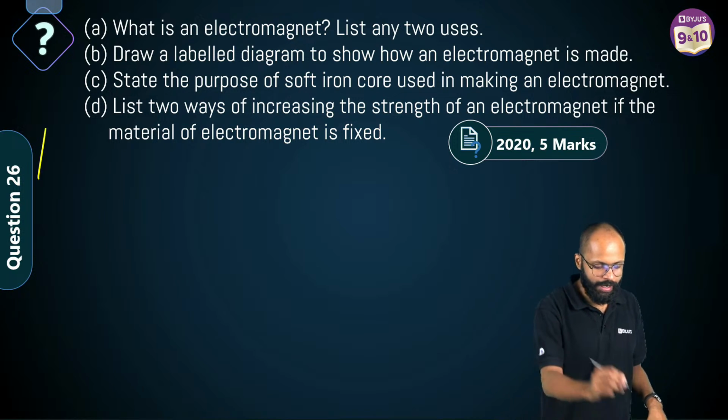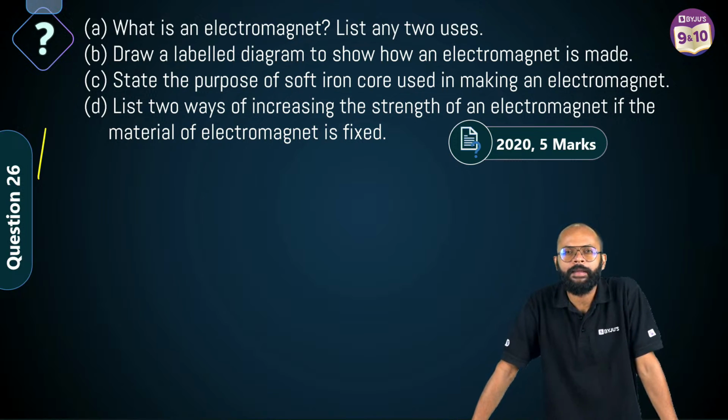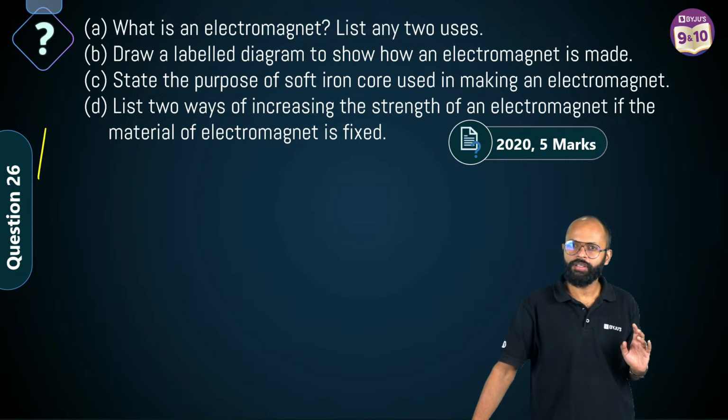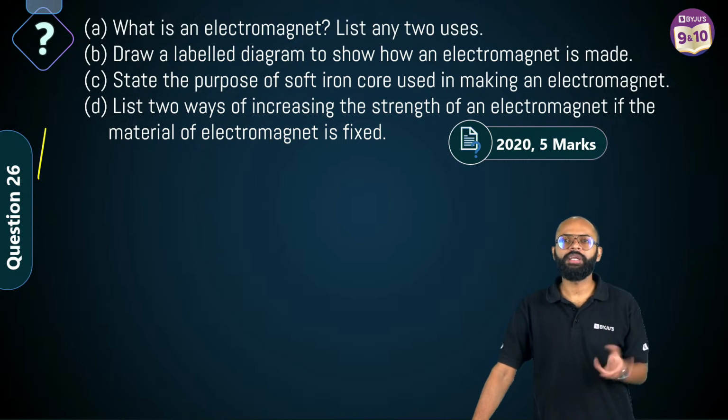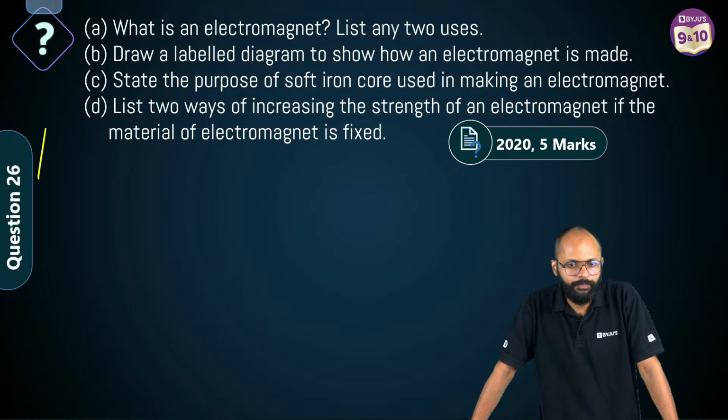Come on. 26 question. What is an electromagnet? List any 2 uses. कर लोगे? What is electromagnet? क्या होता है electromagnet? Sir, take an insulated copper wire. Take an insulated wire, है ना? You wrap it around a soft iron core and pass current through it. It becomes an electromagnet, है ना? इसके 2 use क्या हैं? Correct, है ना? Yes, yes.